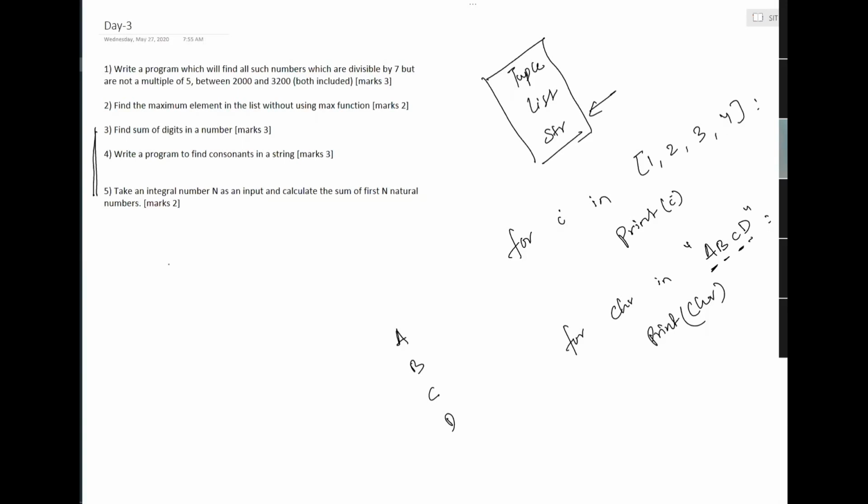So there will be a number given to you, 12345. Okay, if this is the number, I want to sum all the digits which are there in this number. Okay, so my output will be 1 plus 2 plus 3 plus 4 plus 5.